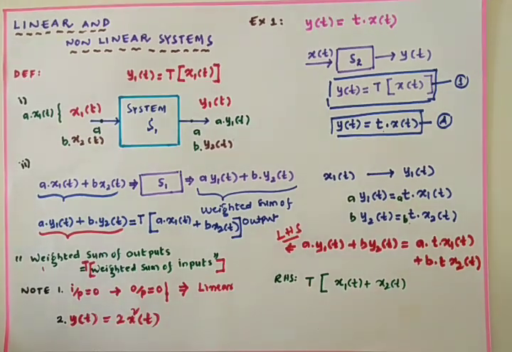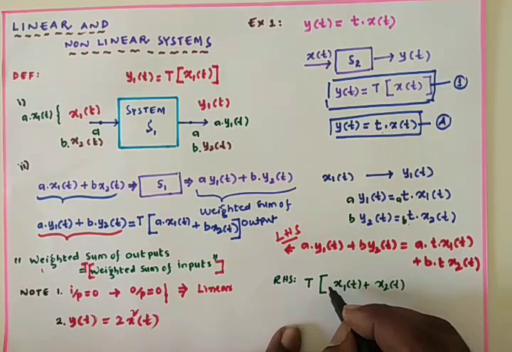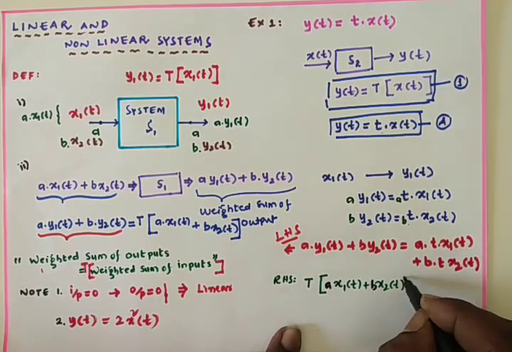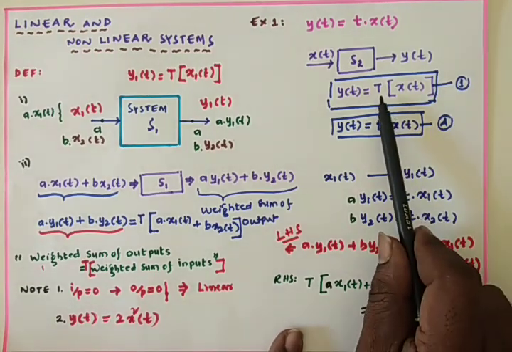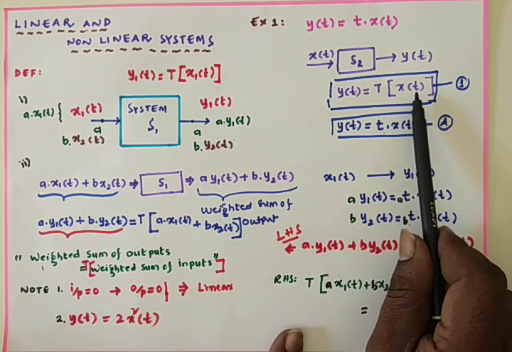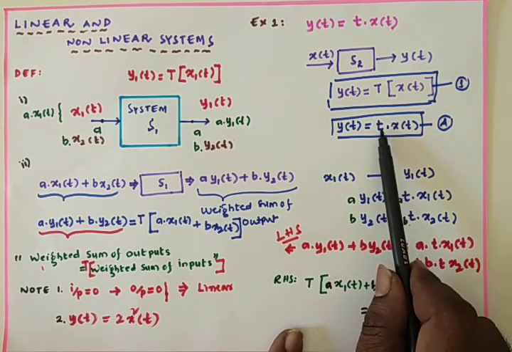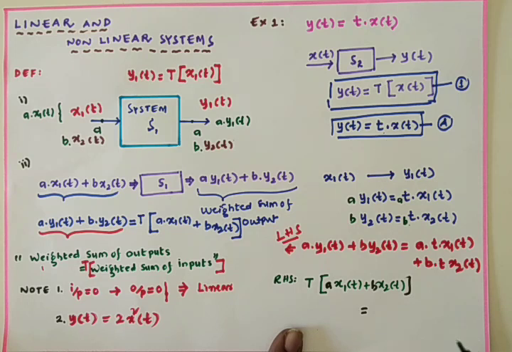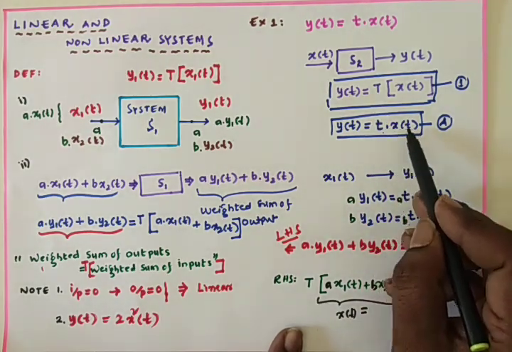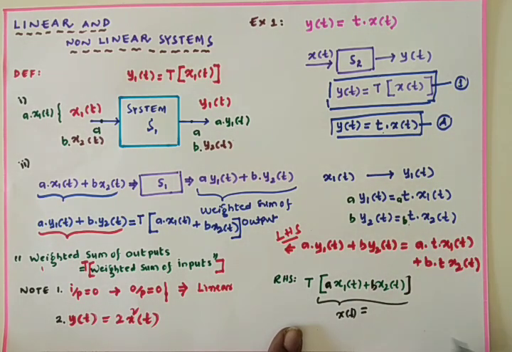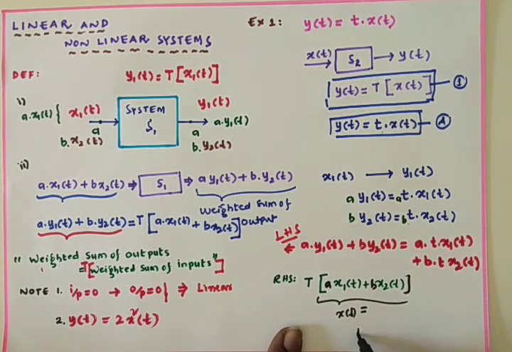Then what can we have? Weighted sum means we multiply with A and B, so here A and B. Then what can we get? See this one. If the transfer function is applied on x of t, we get T into x of t only. Assume this is simply x of t. Then if the transfer function is applied on x of t, the result will be T into x of t.